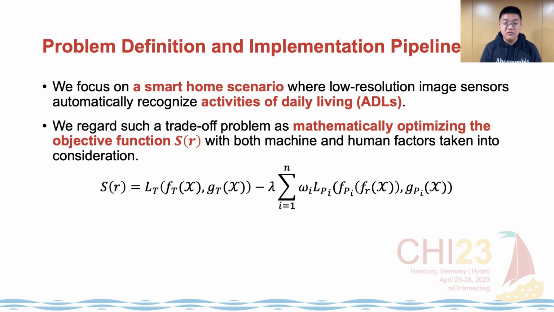In this paper, we focus on a smart home scenario where low-resolution image sensors automatically recognize activities of daily living. Based on prior works, we regard such a trade-off problem as mathematically optimizing the objective function SR shown here to reveal the trade-off between privacy preservation and machine recognition, with both machine and human factors taken into consideration.